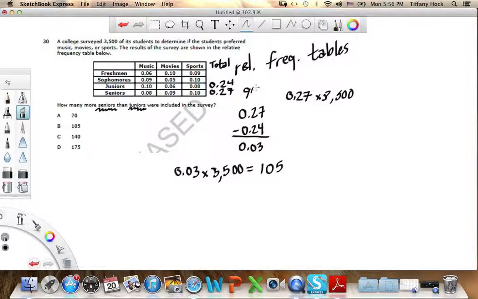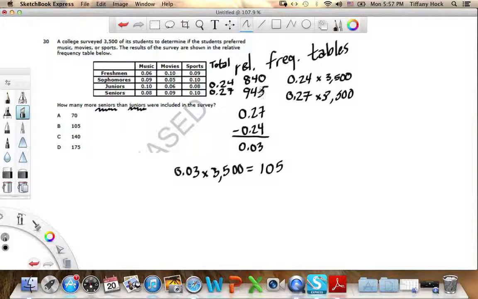So that means there are 945 seniors. And if I wanted to figure out how many juniors there were, I would do 0.24 times 3,500, and that would give me 840.